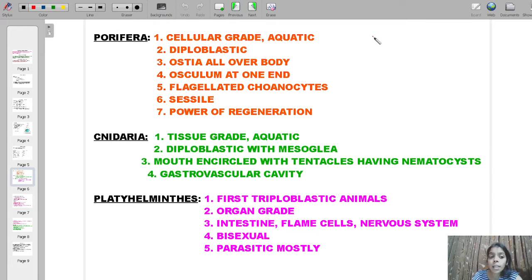So the first animal phylum and the most underdeveloped one is Porifera. Why such a name, Porifera? Because if I break up the word, it gives me two halves. Pori comes from the word pore. Pore means aperture.